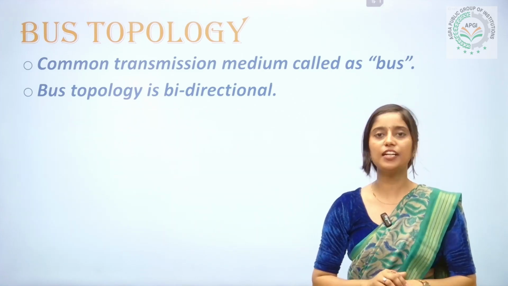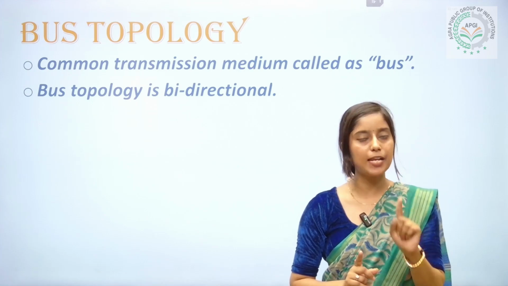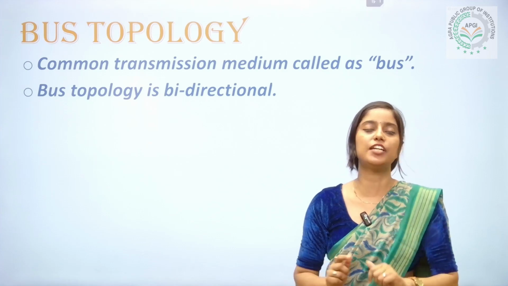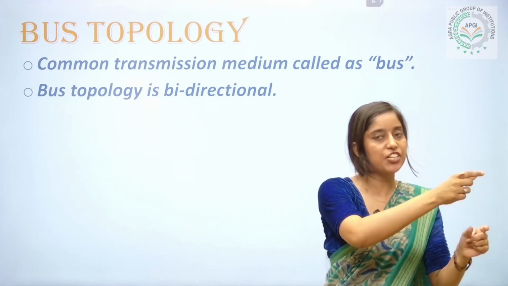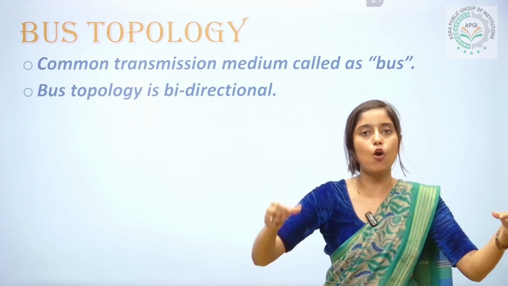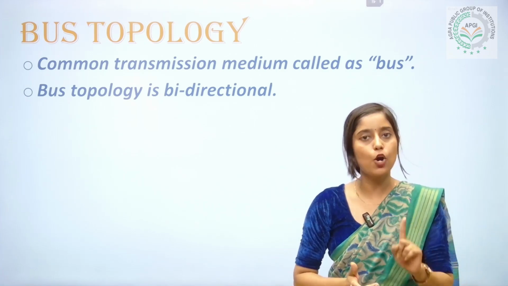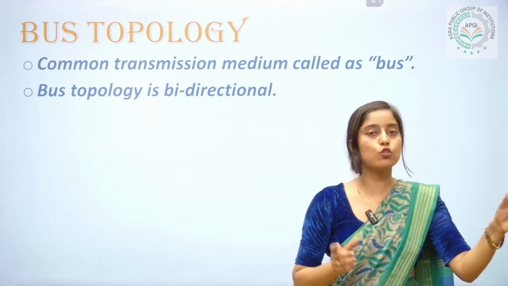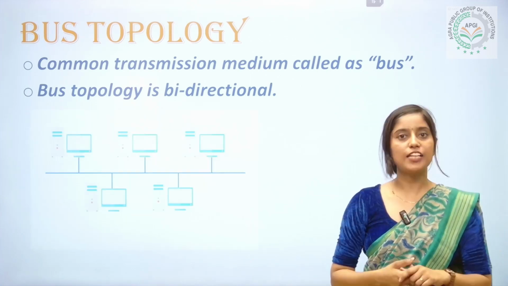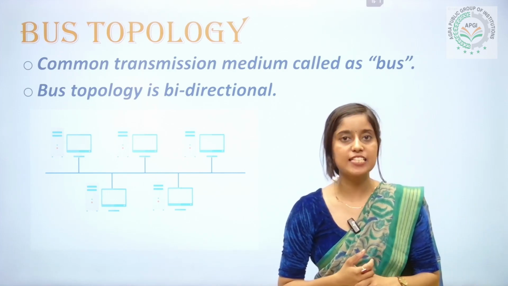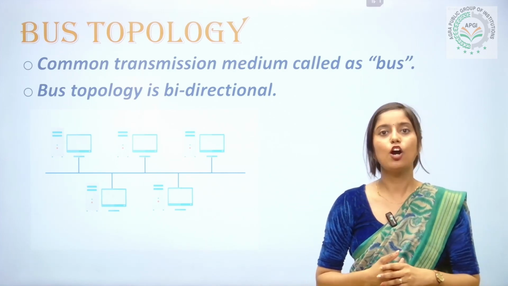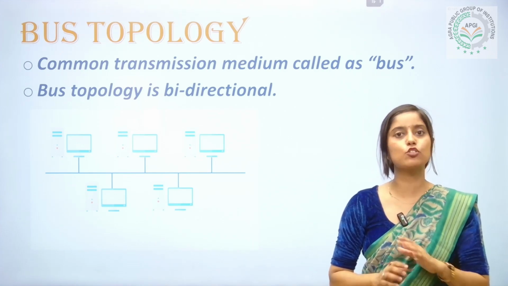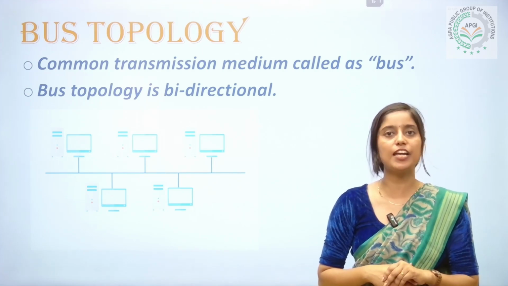The main problem with the network bus is that if any particular node wants to send data to some specific node, it is not possible in network bus because the data shared by this particular node will go to all the nodes present in the system. A copy of data is received by all the nodes present in the network. There is no privacy in bus topology. The advantage of bus topology is that data sharing is very fast, or broadcasting is very easy. But the disadvantage is there is no privacy, there is no security of data in bus topology.